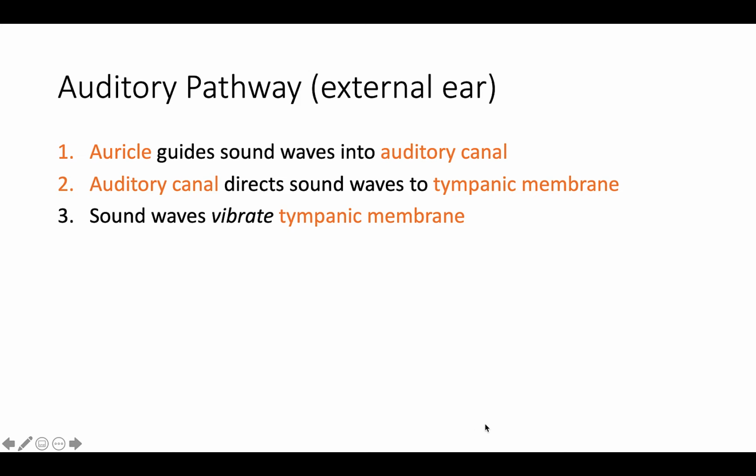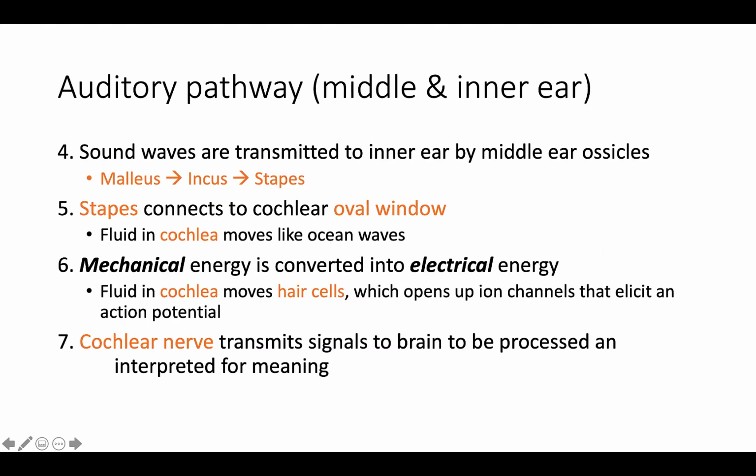And so our auditory pathway that we've kind of started on at this point: the sound waves would be entering through the auricle. It would guide them in and into the auditory canal. The auditory canal would direct those sound waves to the tympanic membrane, which would vibrate that tympanic membrane. And the tympanic membrane would then make contact with the three middle ear ossicles. And those three middle ear ossicles amplify those sound waves such that they connect to the cochlea via the oval window. And then that displaces fluid that is inside that cochlea, and it moves that fluid like ocean waves.